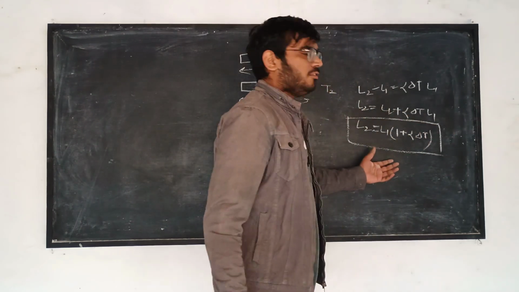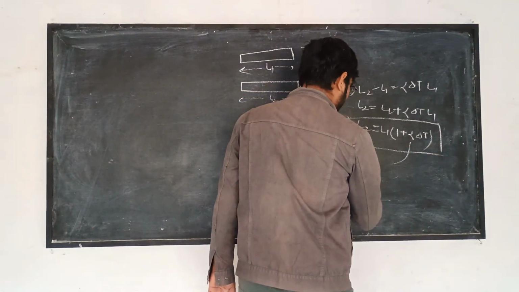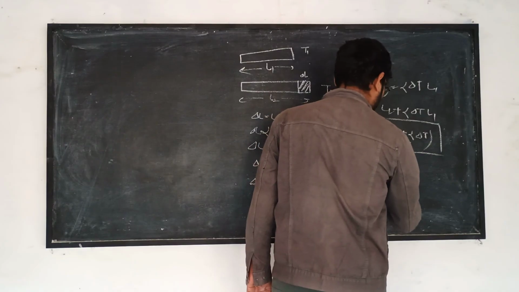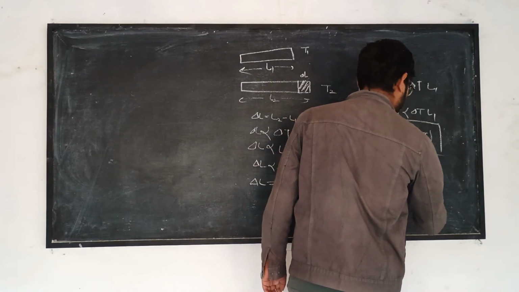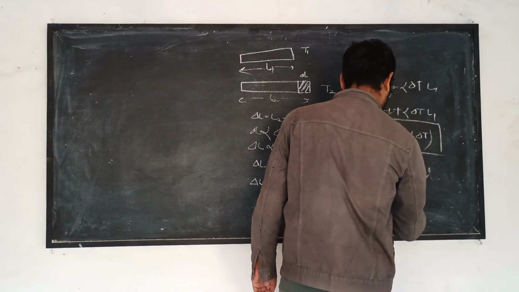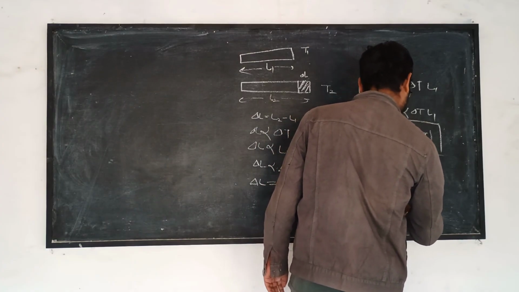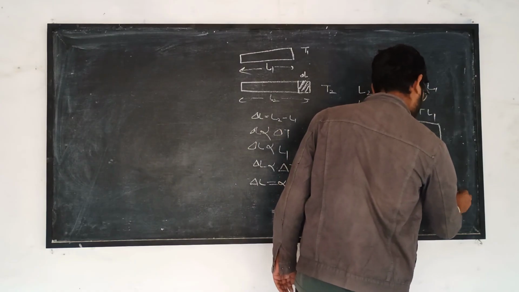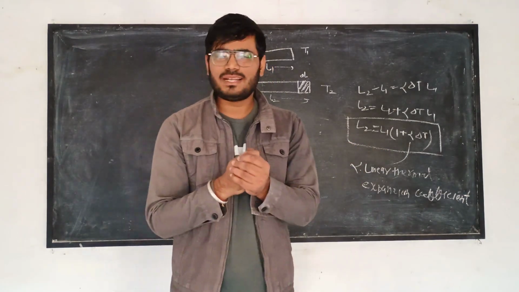This is the main formula of linear thermal expansion, where alpha is the linear thermal expansion coefficient. This is the main mathematics behind thermal expansion.